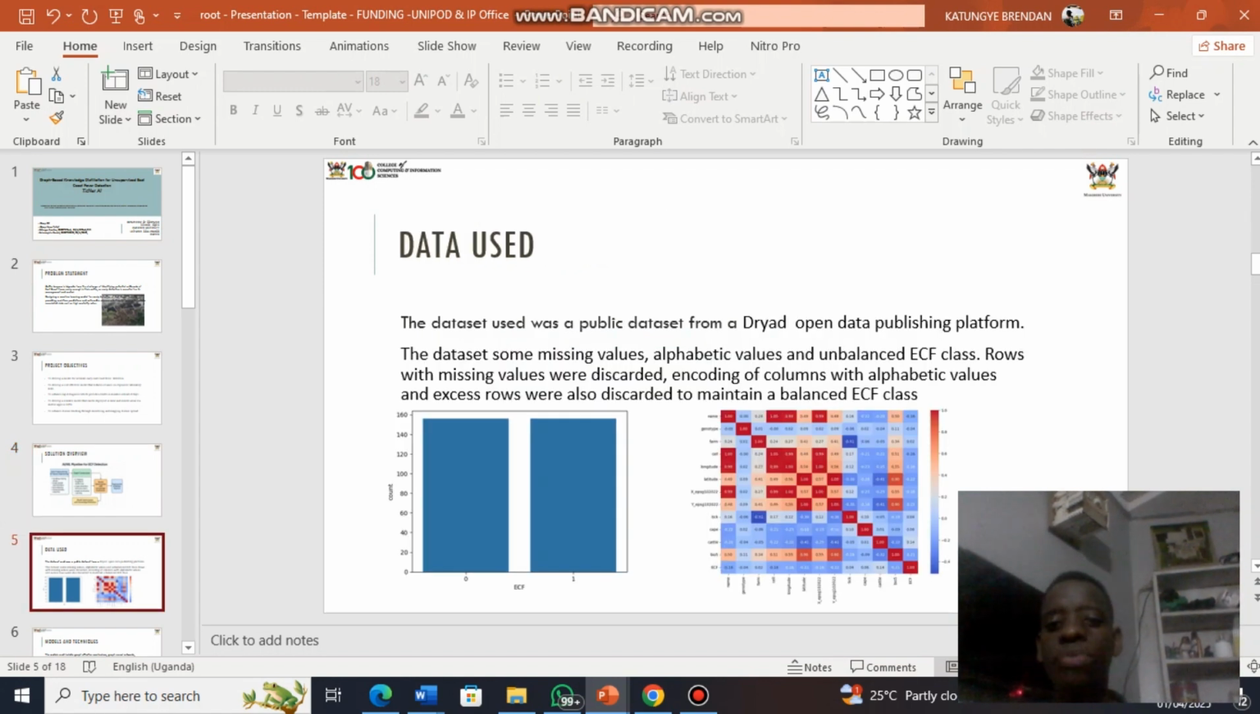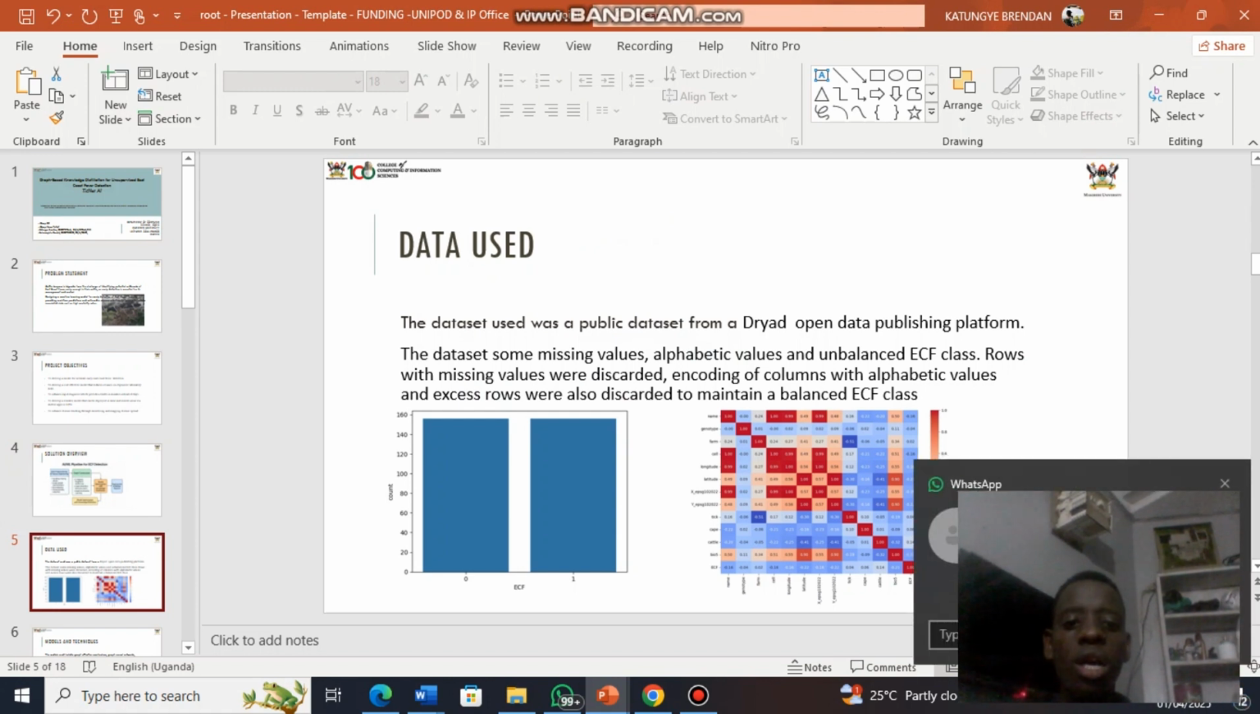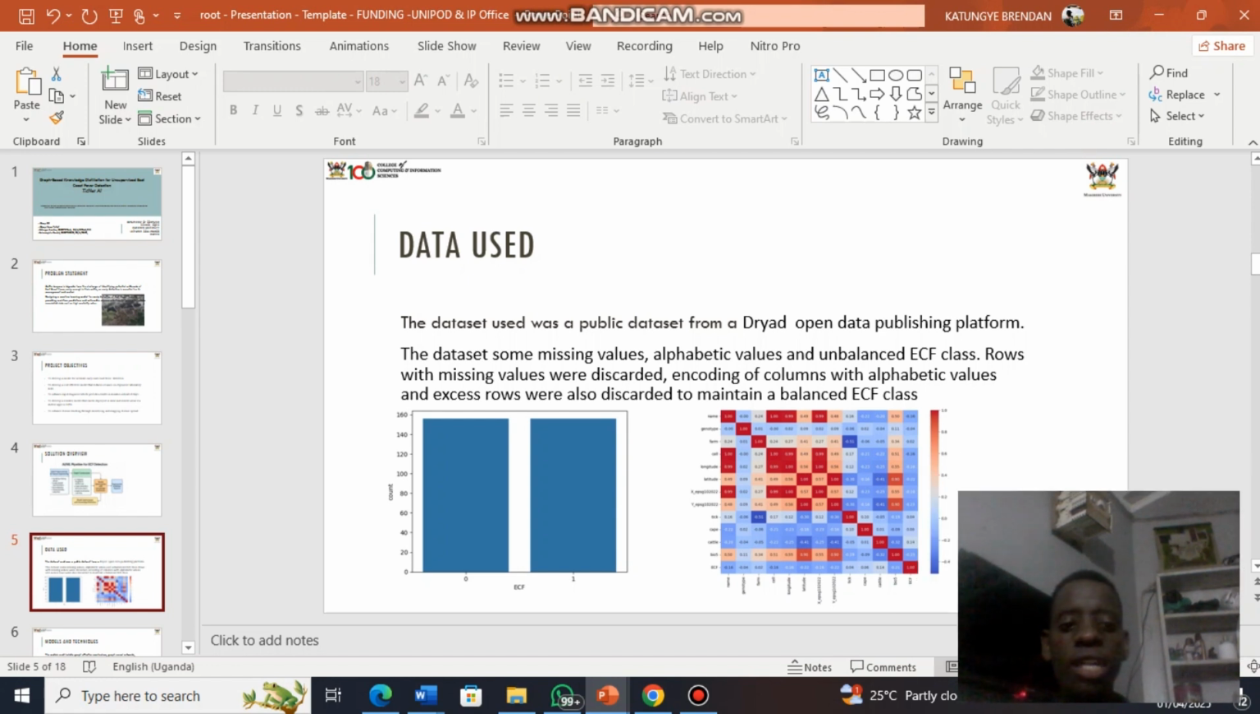The dataset used was a public dataset from the Dryad Open Data Publishing Platform. This dataset had some missing values and then alphabetical values. It was also an unbalanced ECF class. It was biased. The rows with missing values were discarded. And then the columns with alphabetical values were encoded, where for the genotype, we made it 1 and 2.